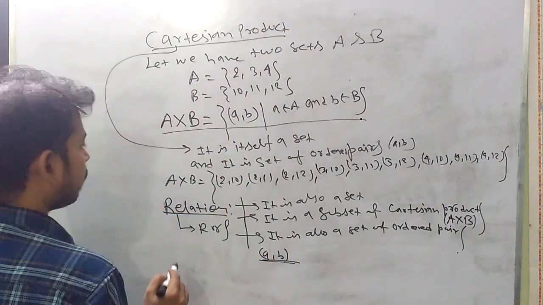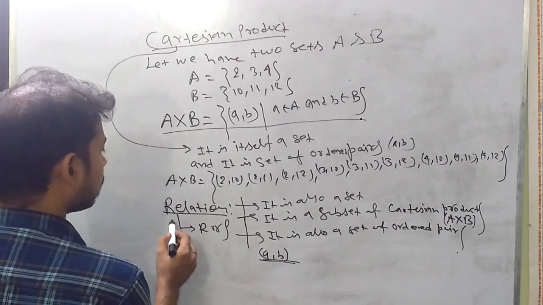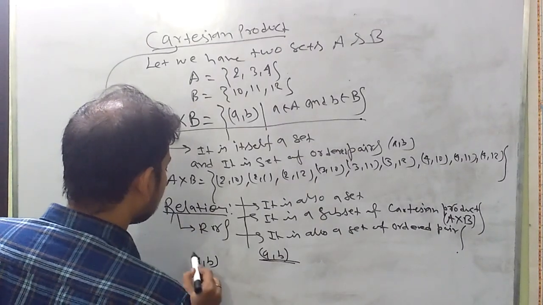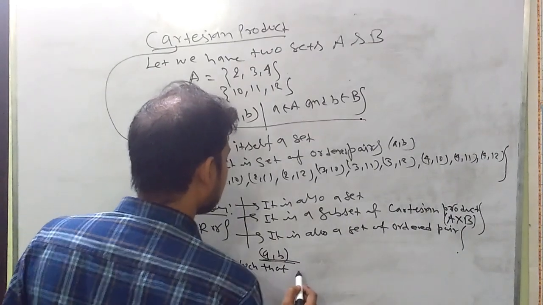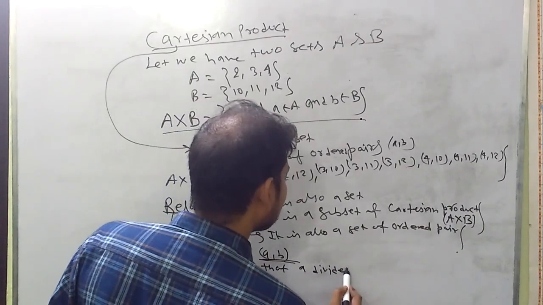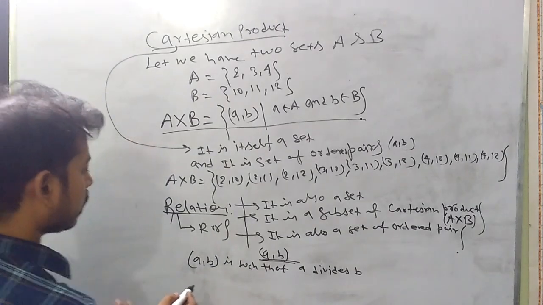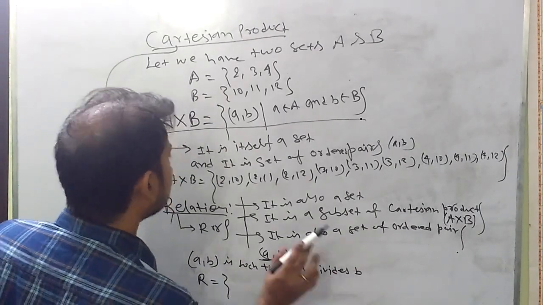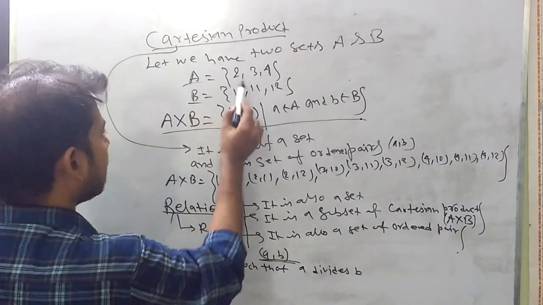For example, if I say the elements A comma B are such that A divides B, then what will our relation R be? A is the element of the first set and B is the element of the second.